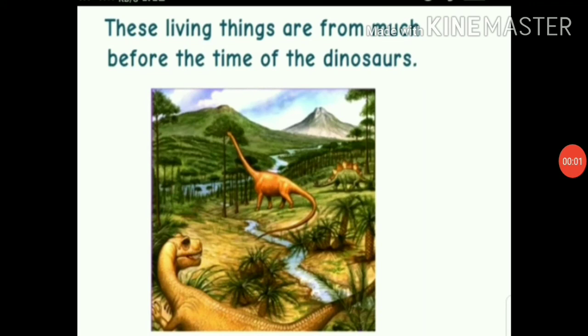So now students, the question is: how were fossil fuels formed? Fossil fuels were formed from the dead remains of living organisms like plants and animals buried under the earth millions of years ago. This happened as follows.